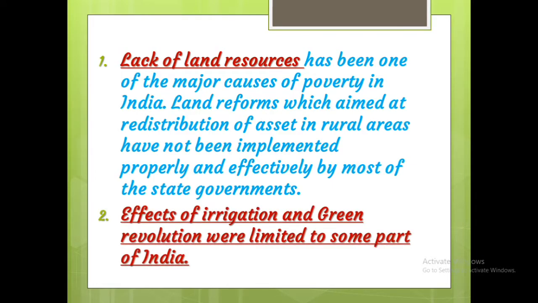Effects of irrigation and green revolutions were limited to some part of India. The effects of irrigation and green revolutions benefited only some parts of our country. They were limited, that means they are concentrated in a few states of our country. This also led to poverty in our country. Now we discussed the four factors. First, low level of economic development under British colonial administration. Second, low rate of growth. Third, lack of land resources. And fourth, effects of irrigation and green revolutions were limited to some part of India.